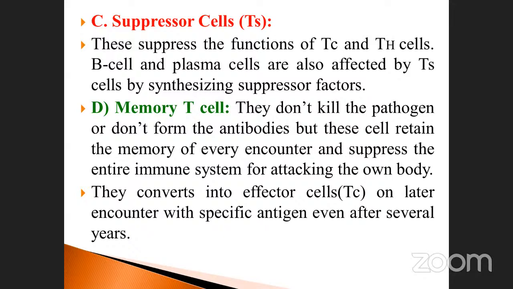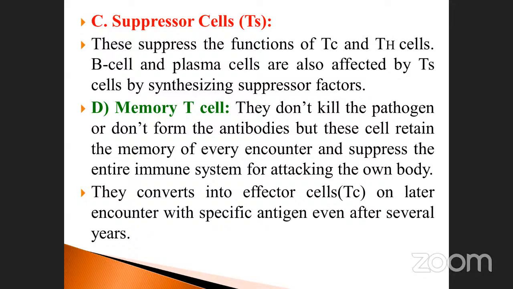They convert into effector cells on later encounter with a specific antigen, even after several years. The memory T cells convert into effector cells when they encounter a specific antigen. That's why we call it memory T cells: it is present in our body, but it does not kill any pathogen.